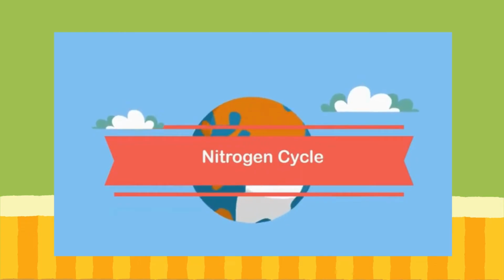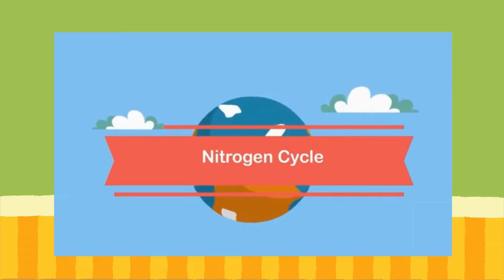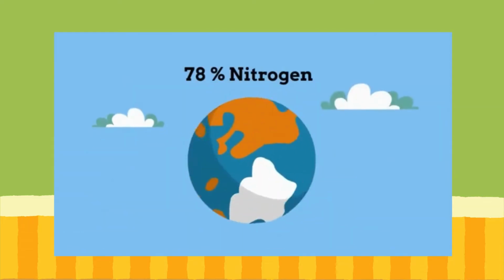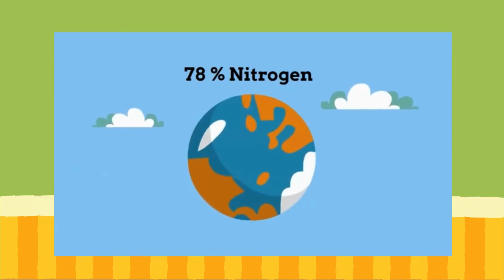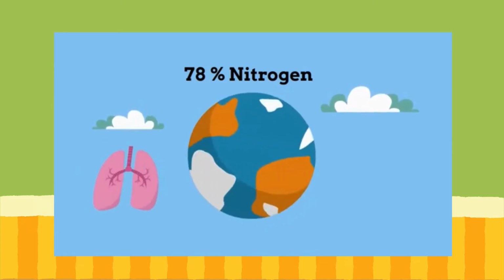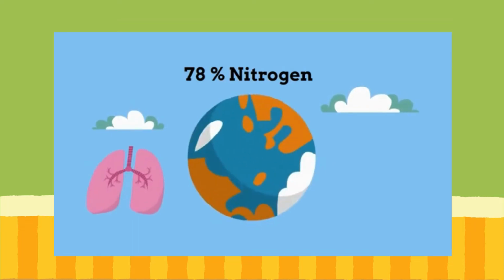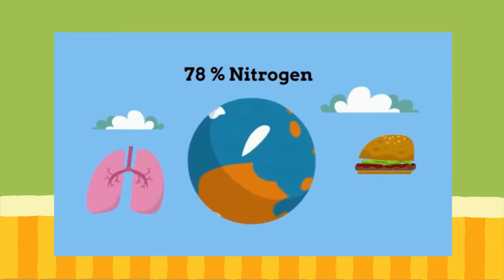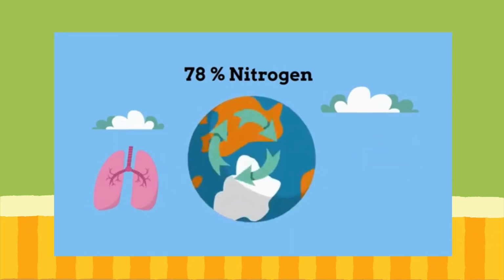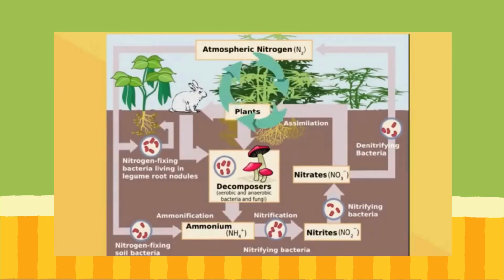In this video, I'd like to talk about the nitrogen cycle. Our atmosphere is made up of 78% nitrogen. We need the nitrogen for our DNA and for proteins, but we just can't breathe in the nitrogen like oxygen, but we must absorb our nitrogen in our food. Nitrogen follows a cycle where it travels from the atmosphere to the soil to animals and back, in a cycle.